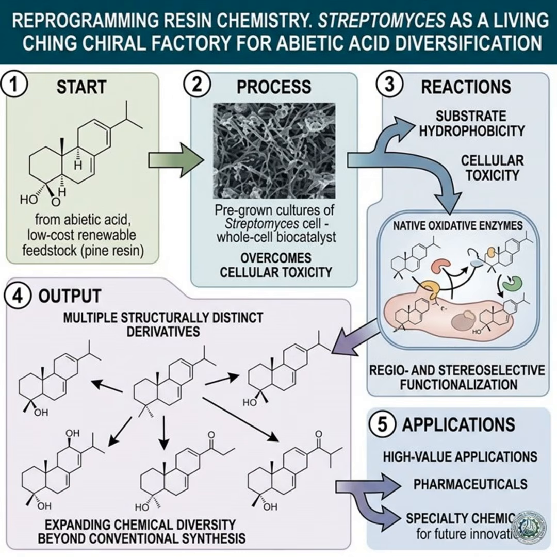Abietic acid is abundant in tall oil and other resin streams from the pulp and paper industry, making it an attractive, renewable starting material if you can reliably transform it into higher-value derivatives. Biocatalytic diversification in Streptomyces offers a route to oxygenated abietane derivatives, potential anti-inflammatory, antimicrobial, or materials-relevant compounds, with less protecting group gymnastics and milder conditions than classical organometallic or radical oxidations.